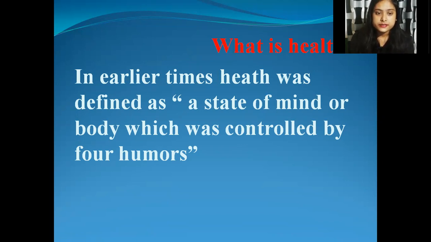So here it says in earlier times, health was defined as a state of mind or body which was controlled by humors. So in earlier times, during the Ayurveda and also in Greek, the people concerned said that health was defined as a state of mind or body which was controlled by four humors.